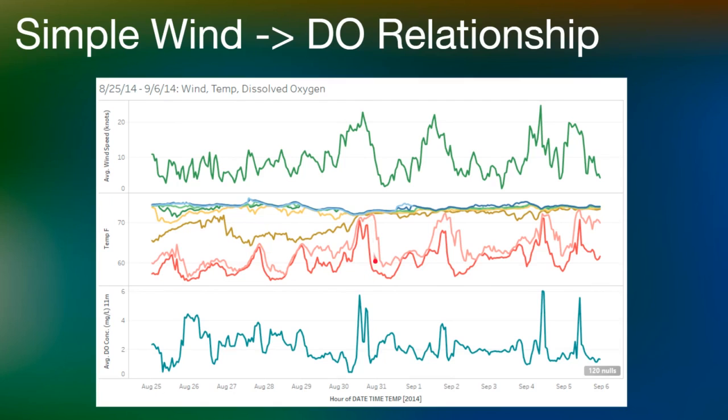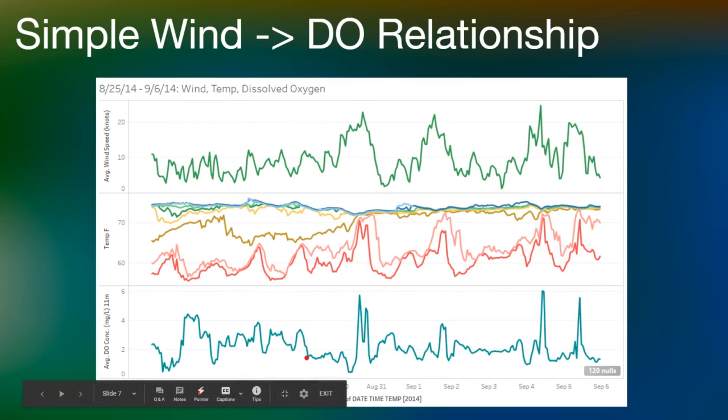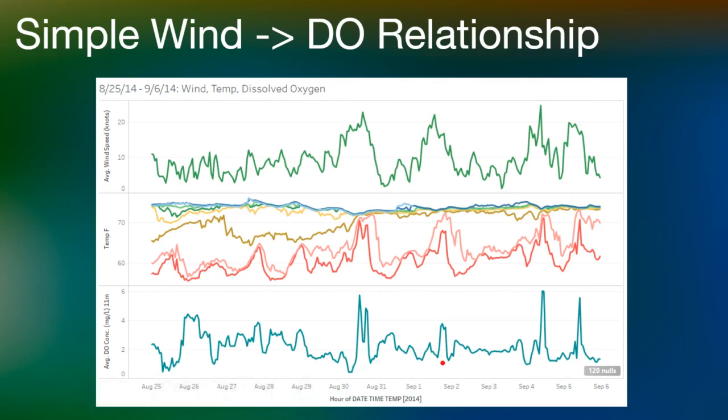Then there are a few mixing events that occur here when the lines come together at 70 degrees. In the bottom chart, we have bottom dissolved oxygen over time. We can see these spikes also coincide with the high wind events. Our next step, knowing our data is validated, is to quantify these metrics. For example, it is easy to visually see the stratified layers and mixing events in the temperature depth readings.